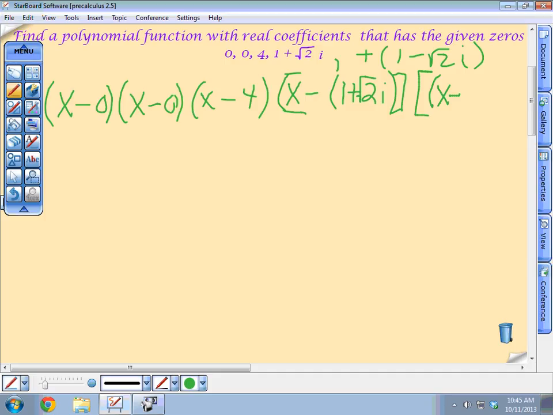Because we have 2 sets of grouping, you don't need the parentheses in front of the x. x minus square root of 2i. You already had the bracket, so you didn't need the other parentheses in front of the x. This parentheses group takes this bracket. And the second one, you have bracket, parenthesis x minus 1, but you don't need the first parenthesis in front of that x. All right.